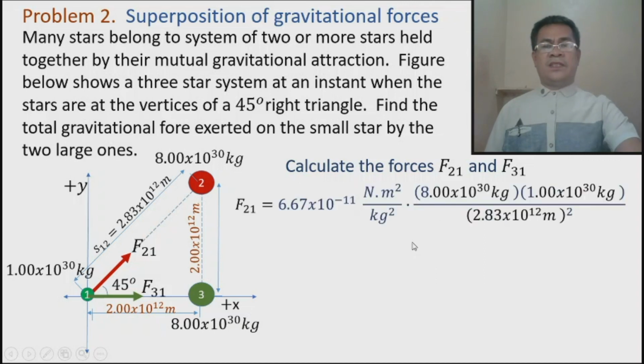To do it, we start with the constant. This is the force 2 exerts on 1. The constant is 6.67 times 10 raised to negative 11 newton meter squared per kilogram squared. This is G.